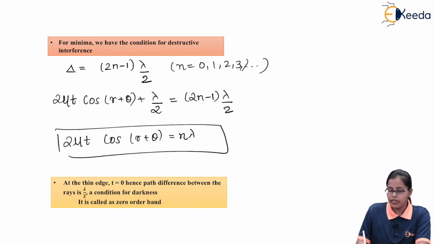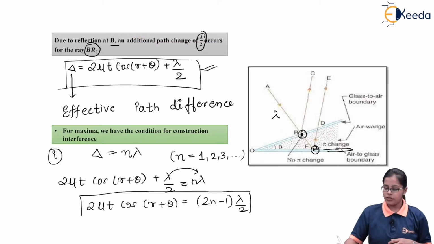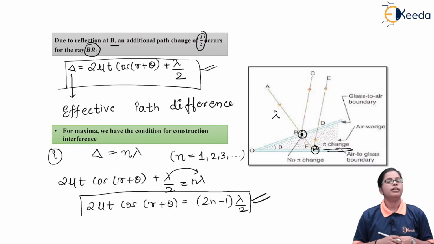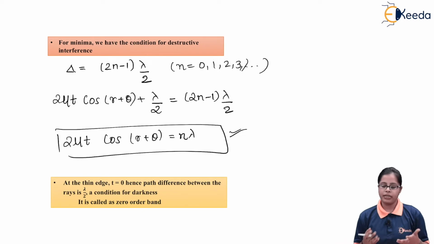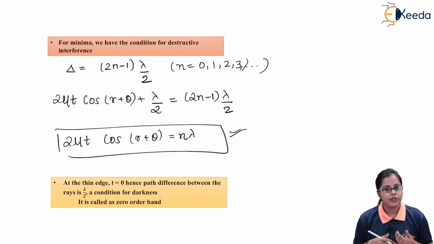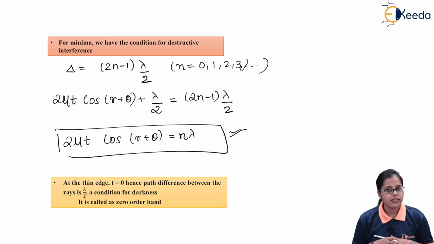So this is the final condition for a point to be minima, or to undergo destructive interference. So this gives the condition for maxima, or constructive interference, and this gives the condition for minima, or destructive interference. This is the way we obtain the maxima and minima conditions.